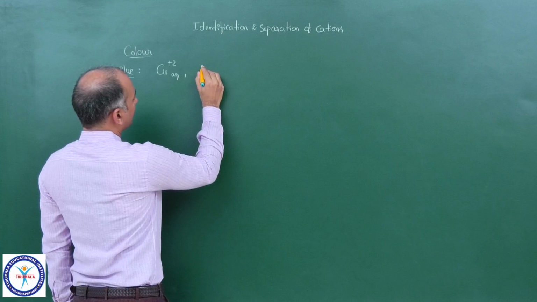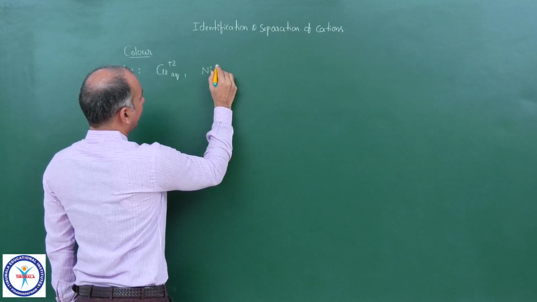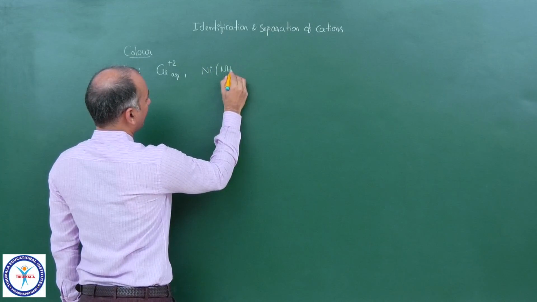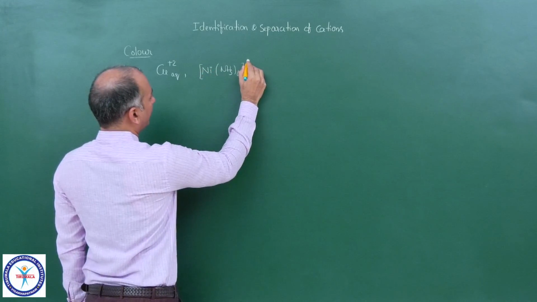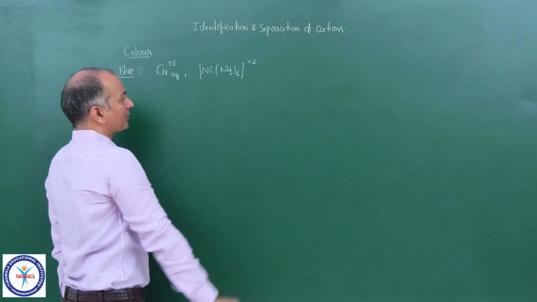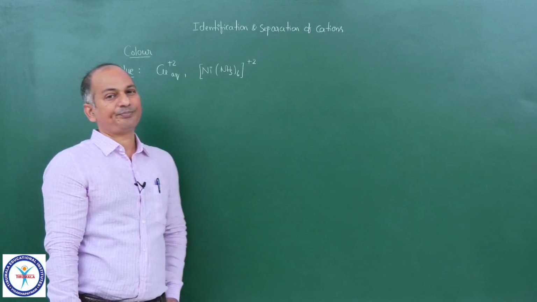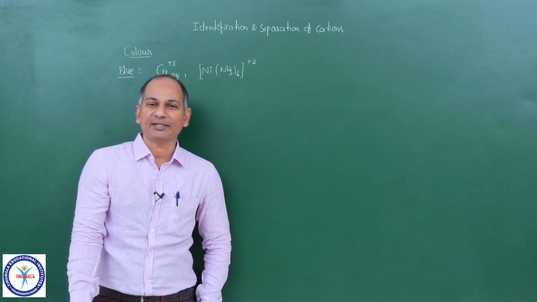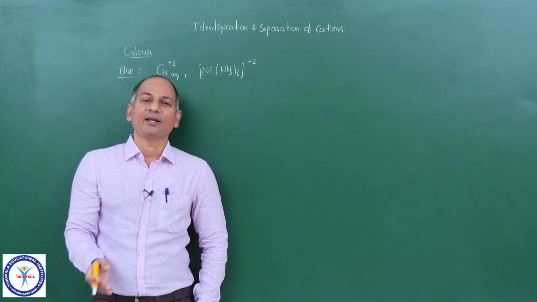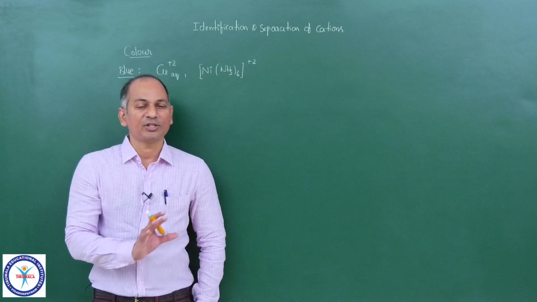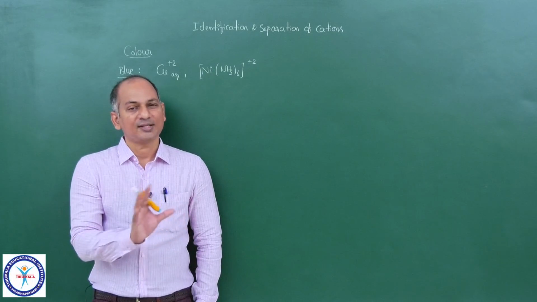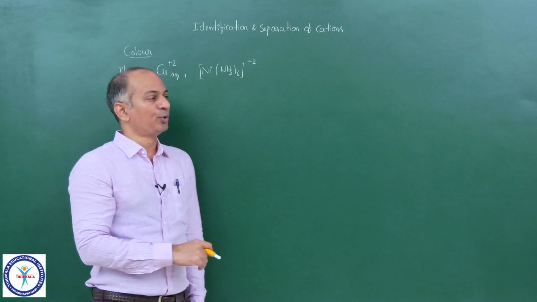And if you remember, even [Ni(NH3)6]2+, the nickel ammonia complex, is also deep blue in color. Copper ammonia complex is anyway deep blue in color, but nickel ammonia complex is also deep blue in color. So these are some of the salts or solutions which are blue in color.